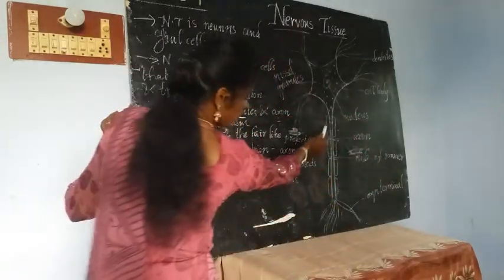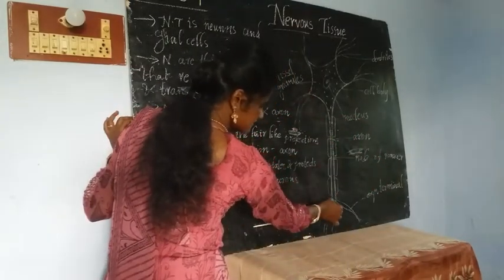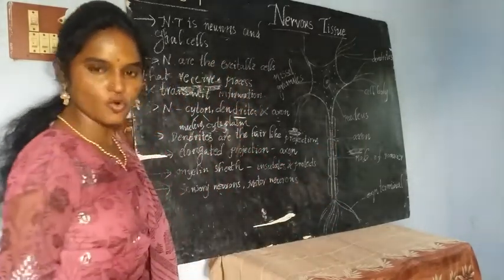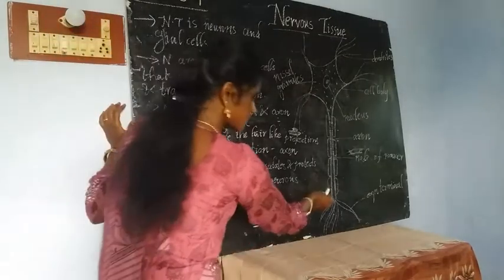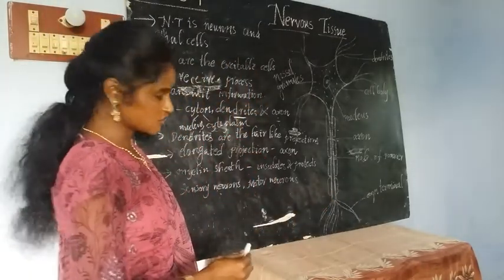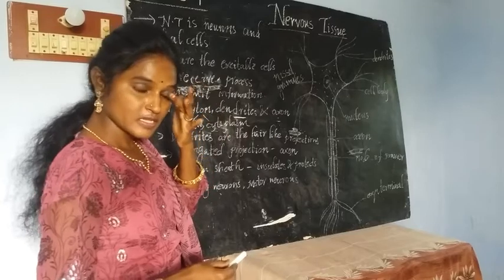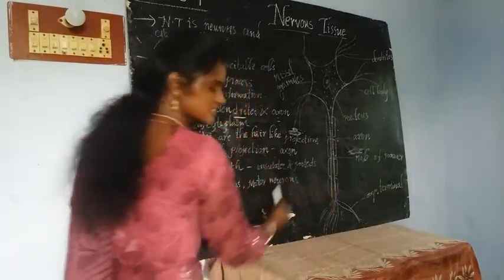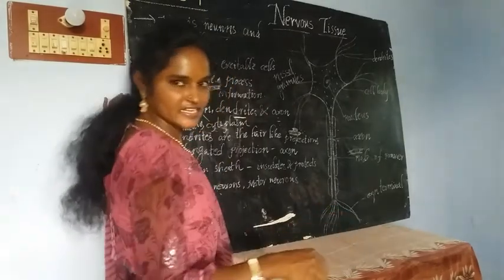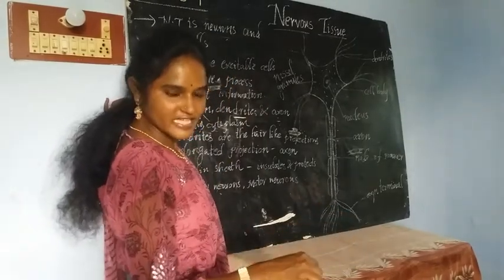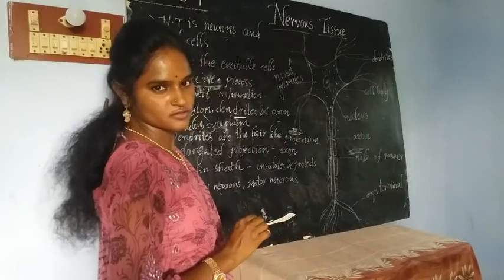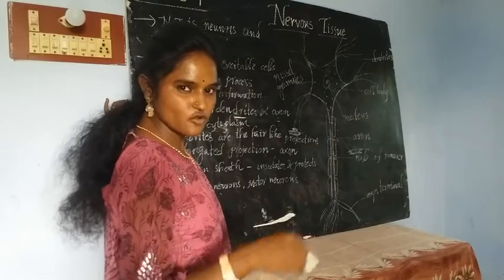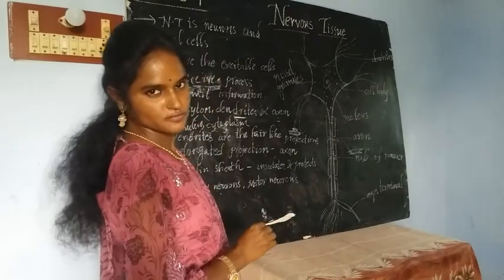This is the sheath which covers, protects and insulates the axon. Only some varieties of neurons have a myelin sheath, and other varieties do not.